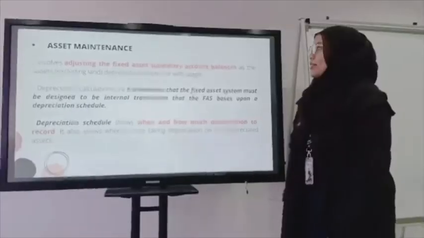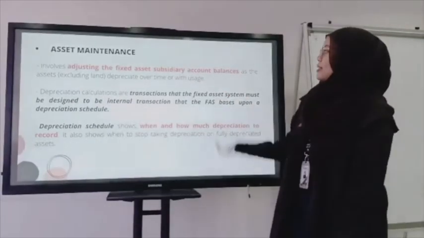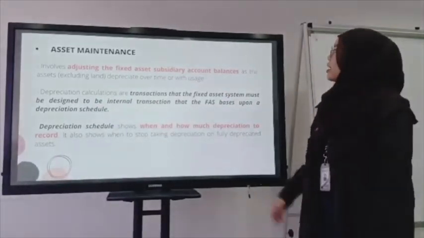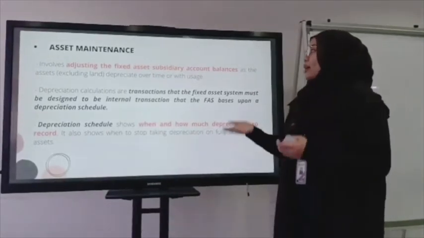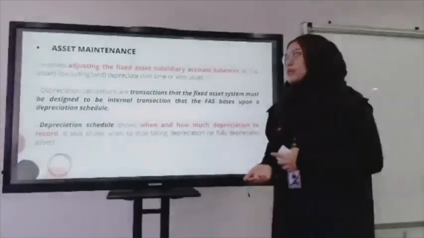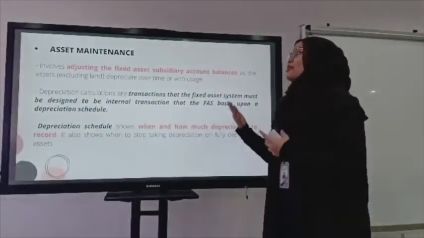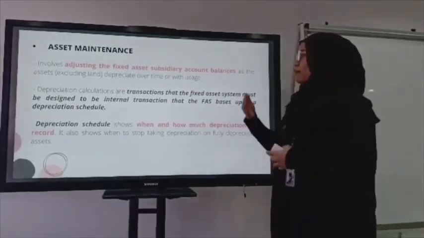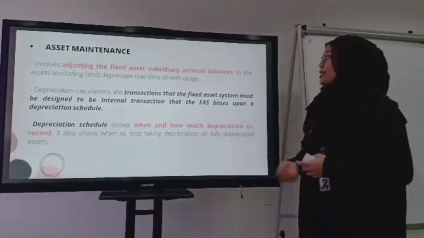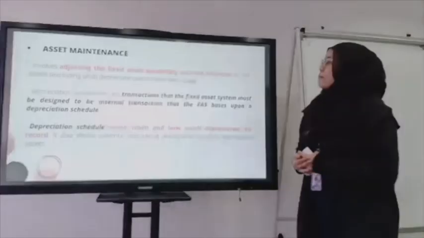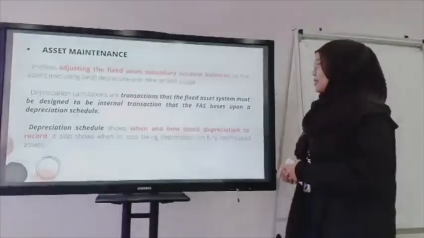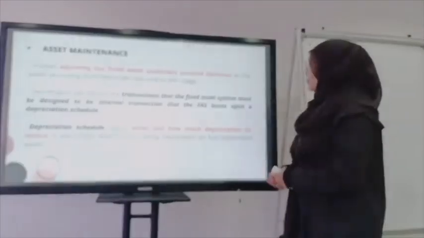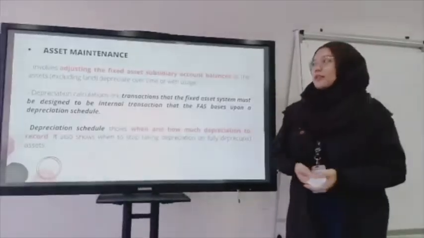Asset maintenance involves adjusting the fixed asset subsidiary account balance, as the asset will be depreciated over time and usage, excluding land. The depreciation calculations are internal transactions that the fixed asset system must be designed to handle, based upon a depreciation schedule.